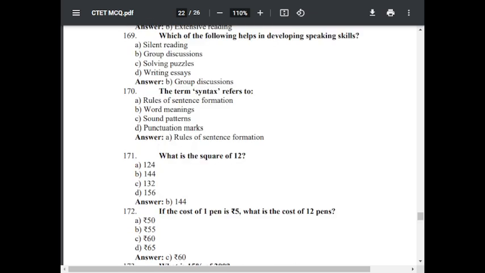Question number 171. What is the square of 12? Square of 12 is 144. The option B is correct.